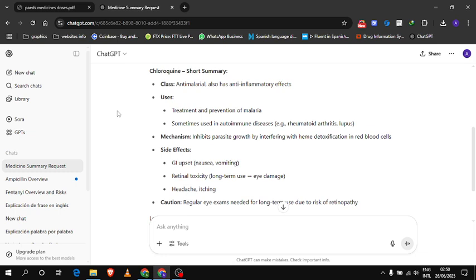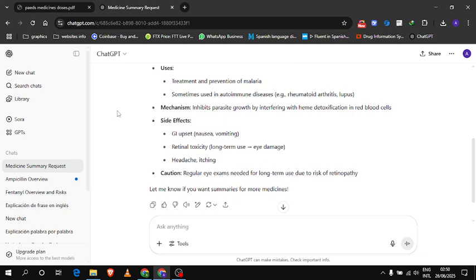Mechanism: inhibits parasite growth by interfering with heme detoxification in red blood cells. Side effects: GI upset, retinal toxicity, headache, itching. Caution: regular eye exams needed for long-term use due to risk of retinopathy.